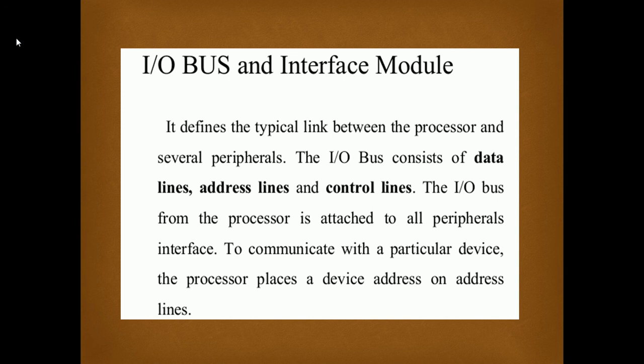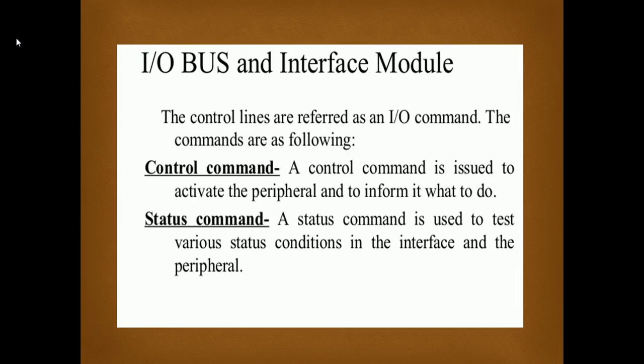They provide the communication of data, address and control lines between these two units. The control lines of the input output bus carry the input output commands, which are the control commands and the status commands. Basically, the control lines consist of command control, like wanting to read the data or write the data. Suppose there is a request of writing data into the memory, then the control command will be write. Suppose we want to read the data from the memory, then the control command is read.